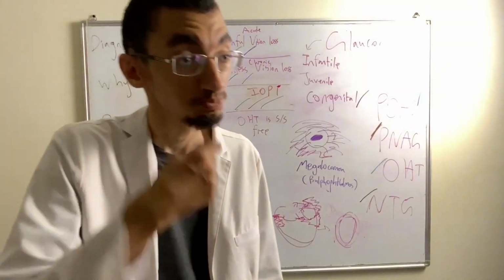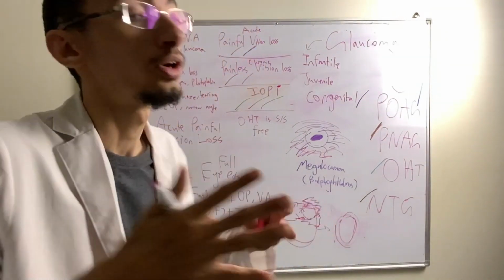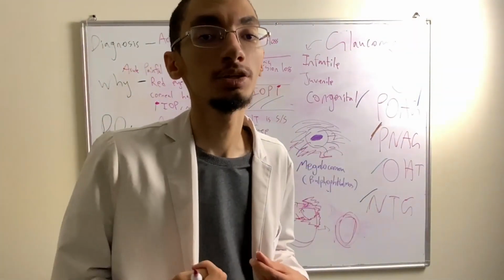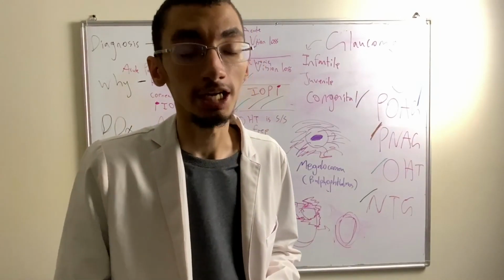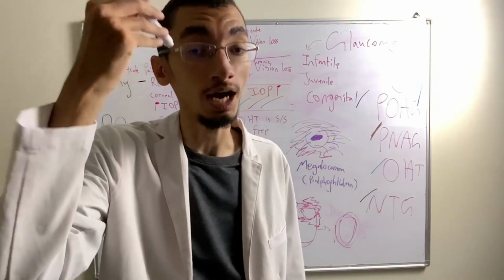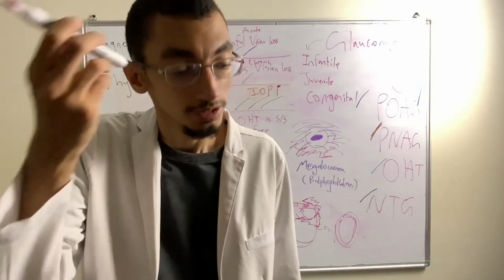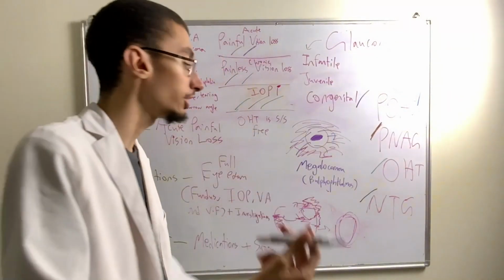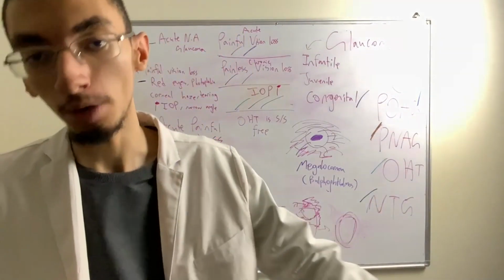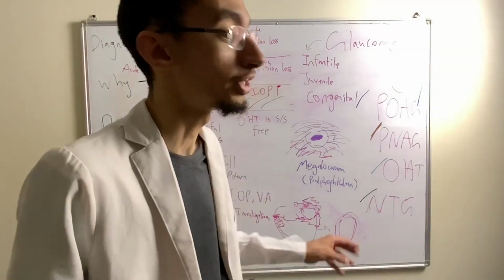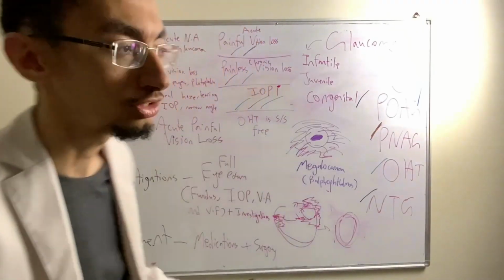Or let's say for genetic reasons I have a narrow angle, so I'm predisposed to an acute attack, and I use an atropine eye drop, and if you remember, atropine causes pupillary dilation. This can cause the aqueous humor to not be drained properly because there's such a narrow space or narrow angle, and this can lead to an acute attack.